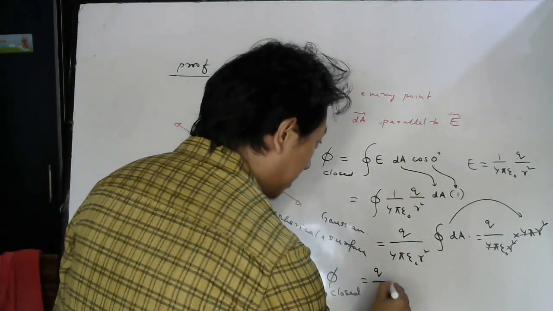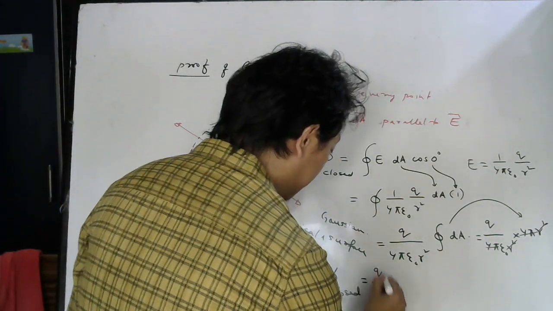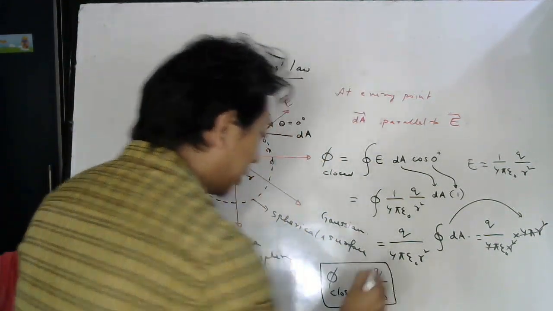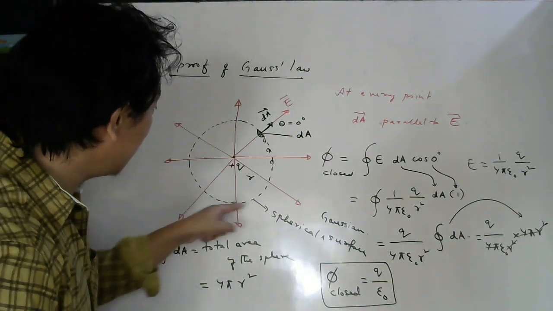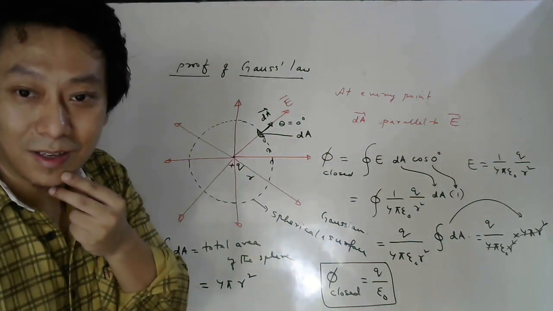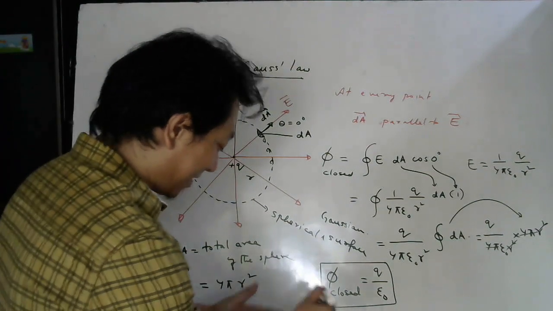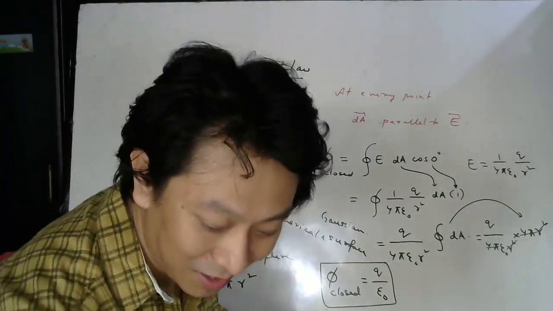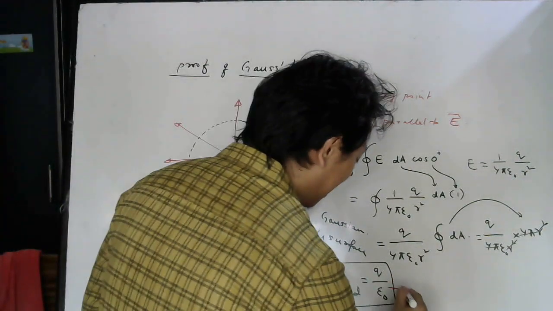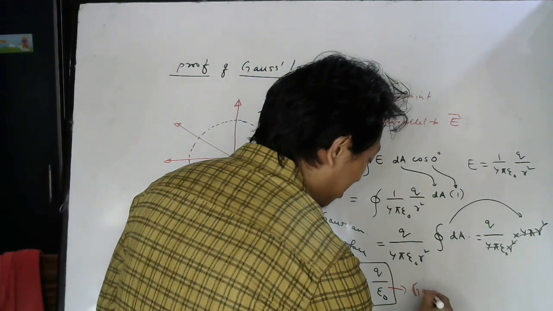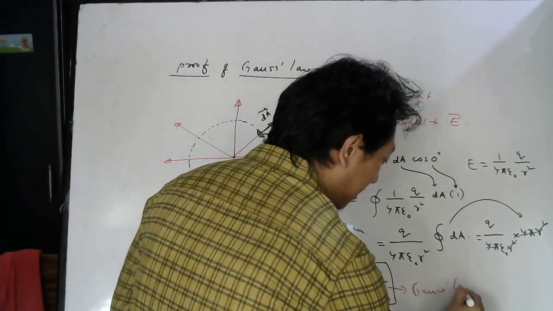Q divided by epsilon naught. And what is Q? The charge which is inside. Correct or not? And what is this? This is the statement of Gauss law. So hence Gauss law is proved in a simple case.